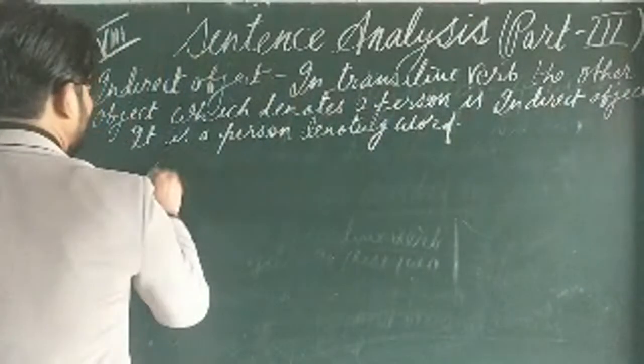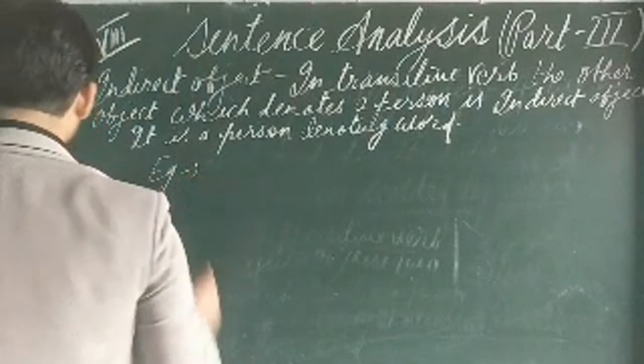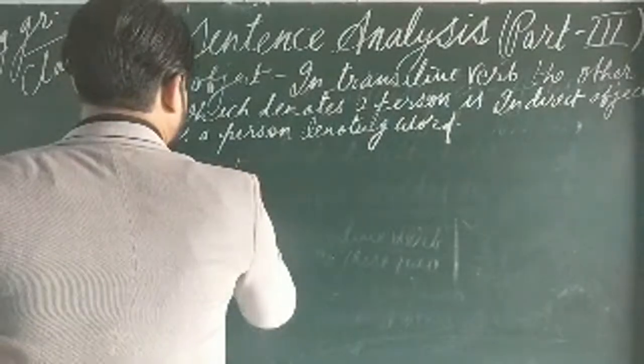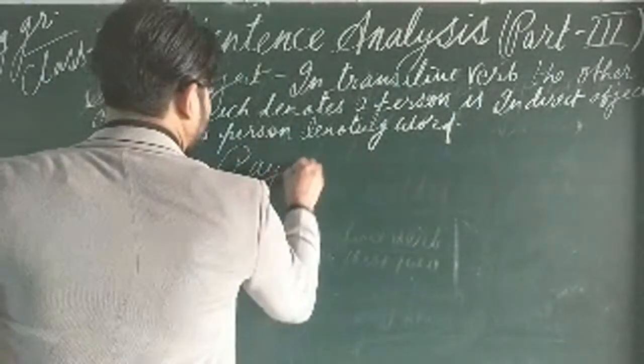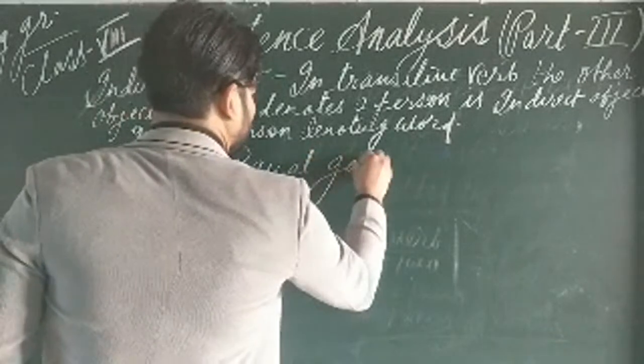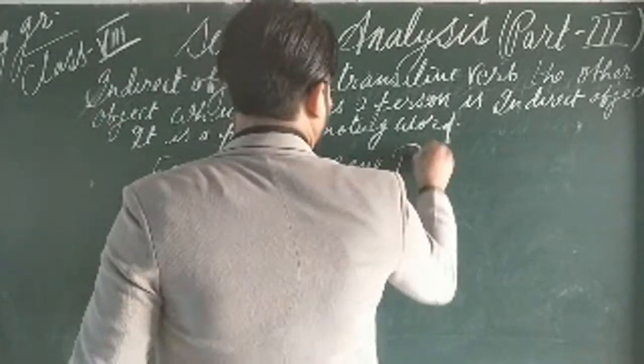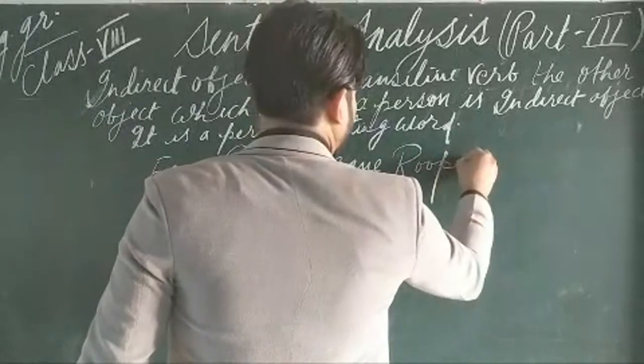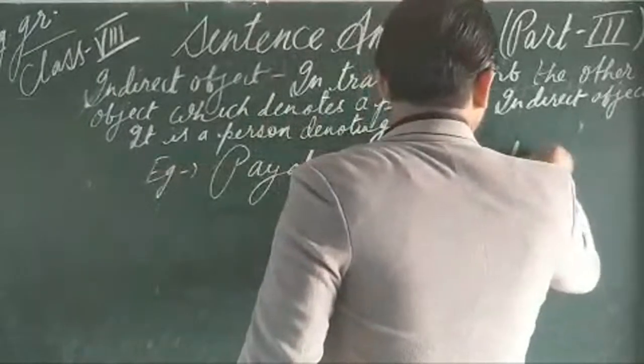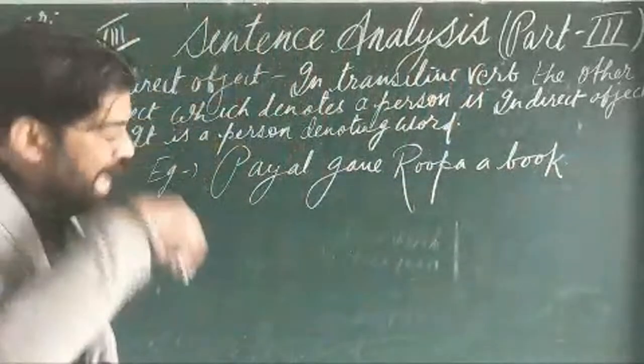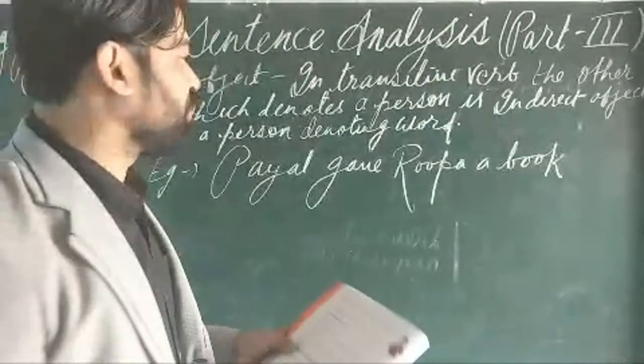For an example, I am taking a sentence: Payal gave Rupa a book. So this one is the sentence. As you all are saying, it is quite visible, and I am also audible to all of you.